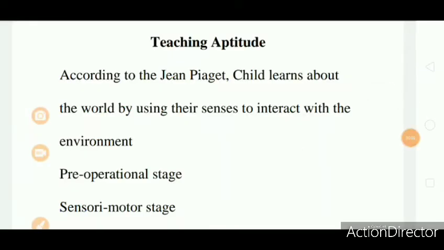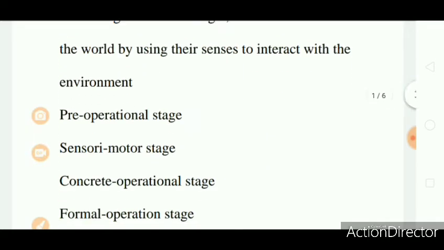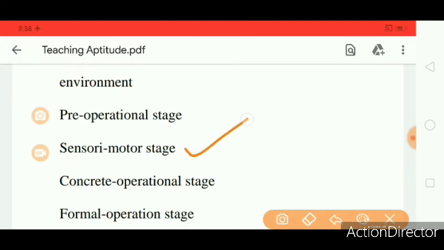Today we are going to see the important questions in teaching aptitude. According to Jean Piaget, a child learns about the world by using their senses to interact with the environment. Pre-operational stage, sensory motor stage, concrete operational stage, formal operational stage. The right answer is sensory motor stage.